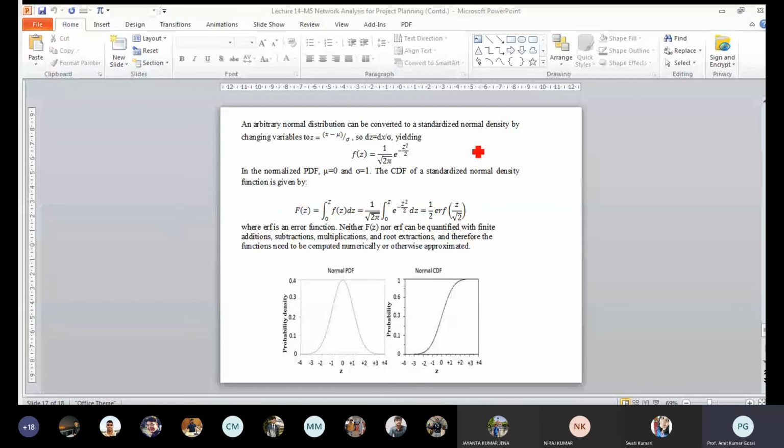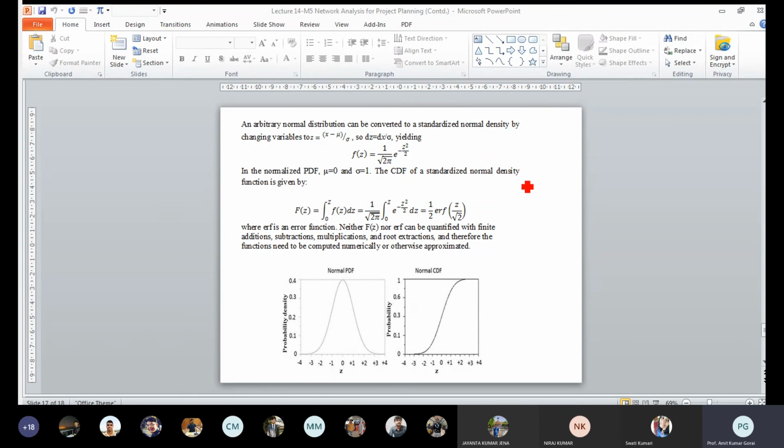Suppose you have to determine the probability of Z is less than minus A. We can get this probability of Z less than minus A is equal to 1 minus the probability of Z greater than A, because this is symmetric. If you calculate this area, it will be the same as this area, so we can calculate it from the same table. The table may not be uniform in every book; somewhere it is represented only on the positive side, so you have to convert it accordingly.